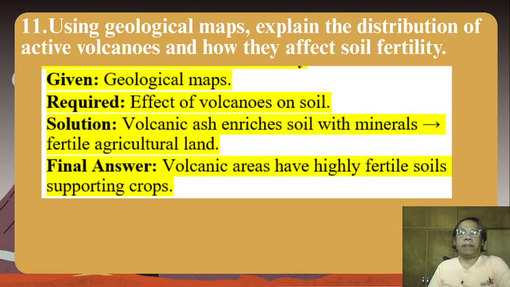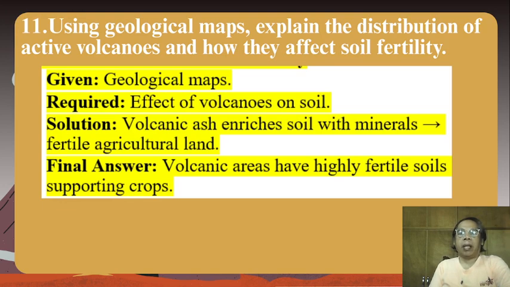Number 11. Using geological maps, explain the distribution of active volcanoes and how they affect soil fertility. So we're given geological maps, required effect of volcanoes on soil.